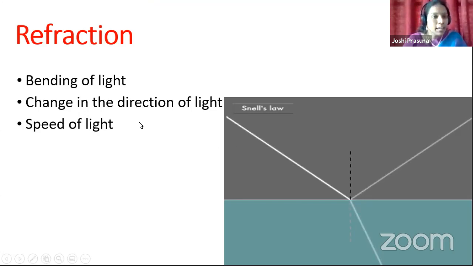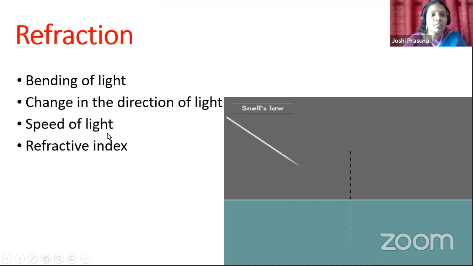Why is there a change in the direction of light? Because the speed of light is different in different media. And why is the speed of light different? It depends on the refractive index of that material.